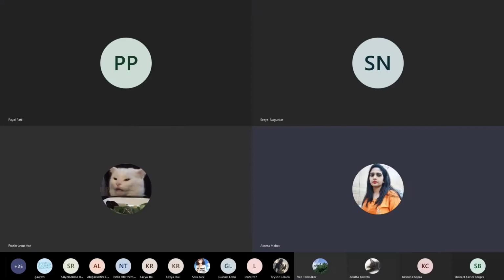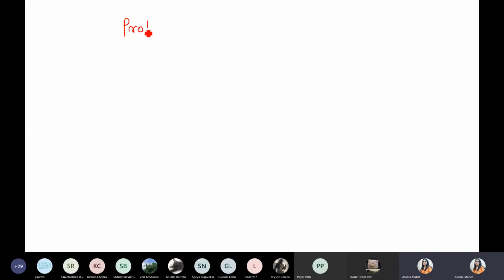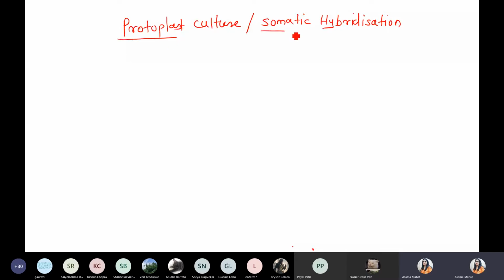Last point of this culture system, my favorite part, and we are talking about the last culture, that is protoplast culture. Very simple, very easy, and maximum chances of questions coming from protoplast culture. Protoplast culture is also called somatic hybridization, and sometimes it is also called parasexual hybridization. So we are not taking that part. Simple: protoplast or somatic fusion. Important question for NEET.